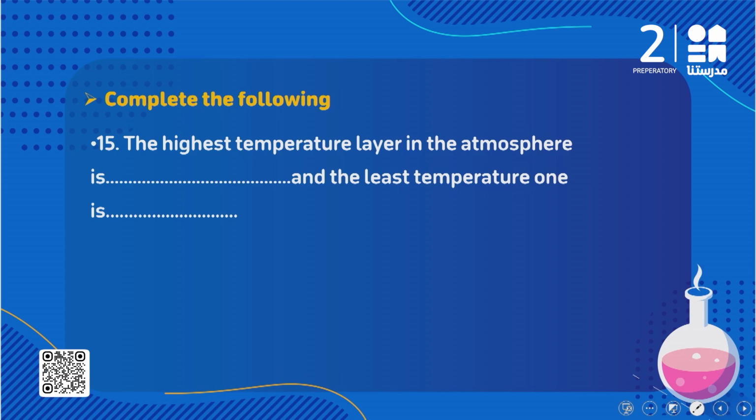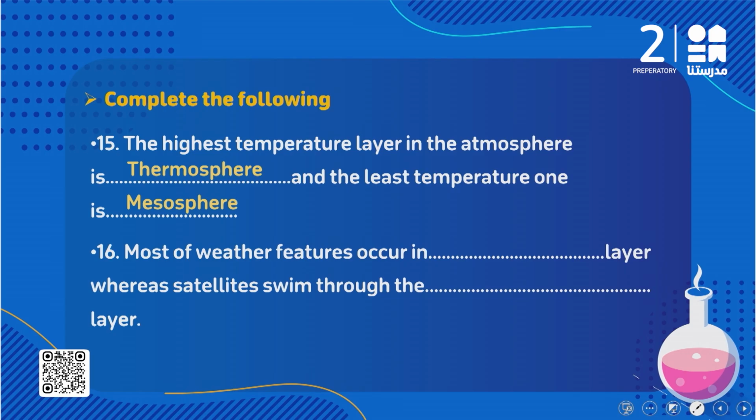Okay, the highest temperature layer in the atmosphere, so we are talking about the thermosphere layer. And what about the least temperature one? The coldest layer in the atmosphere is called what? Mesosphere. Okay, do you remember the temperature in the thermosphere layer? It reaches 1200 degrees Celsius, but in the mesosphere layer it reaches negative 90 degrees Celsius.